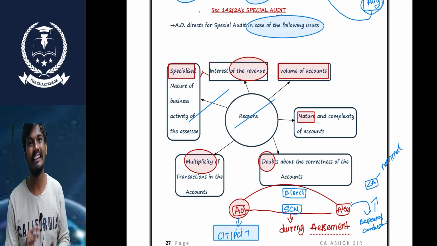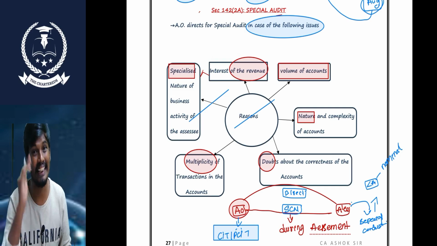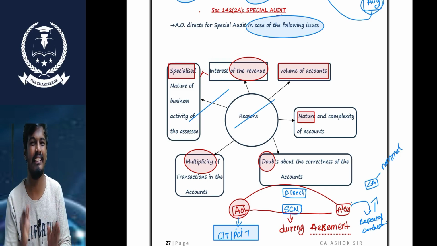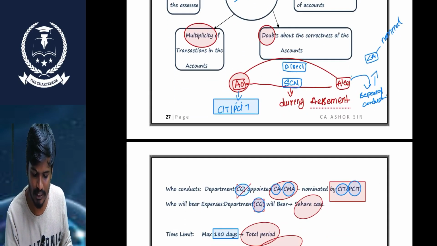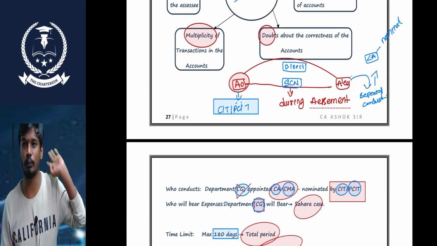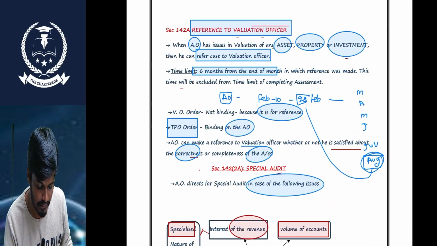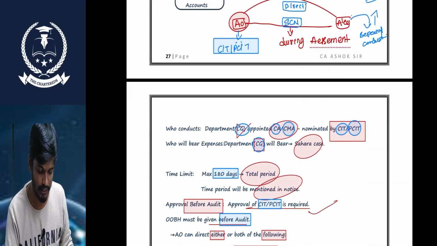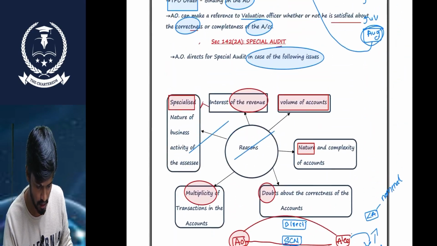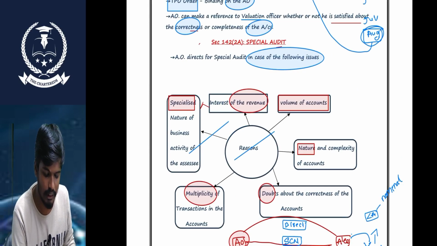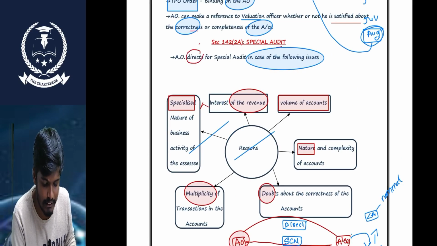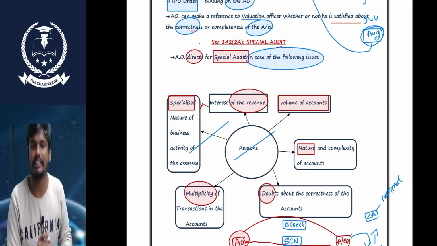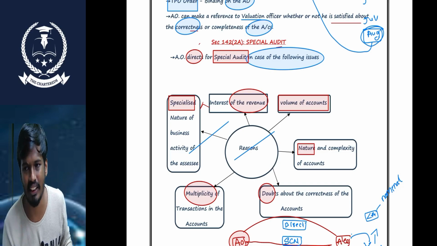So in this scenario, the AO directs the SSC: please conduct a special audit in your books.